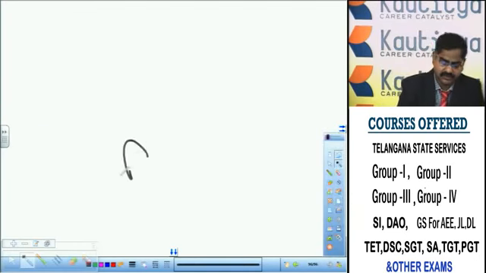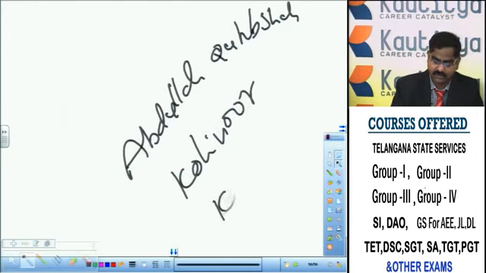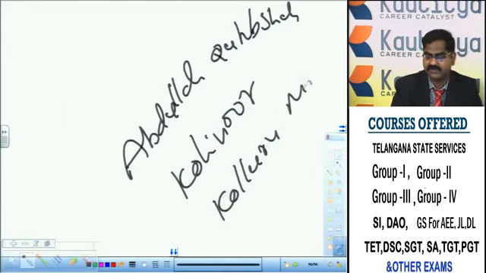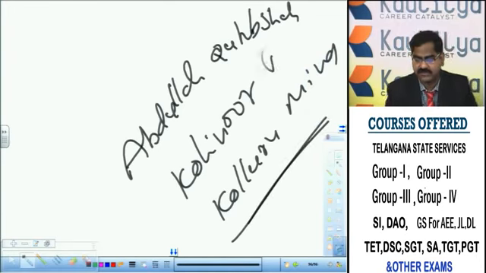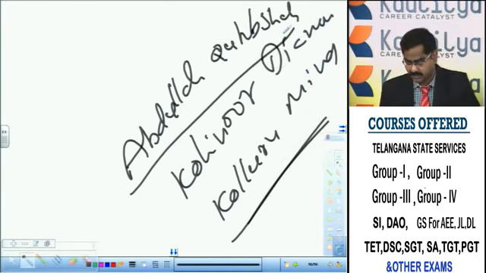During the time of Abdullah Qutub Shah, the world famous diamond Kohinoor was discovered at the Kolluru mines only. The renowned Kohinoor diamond was discovered at the Kolluru mines by the time of Abdullah Qutub Shah.